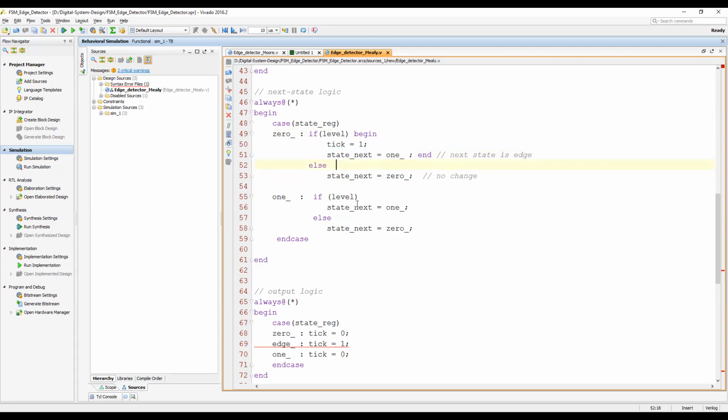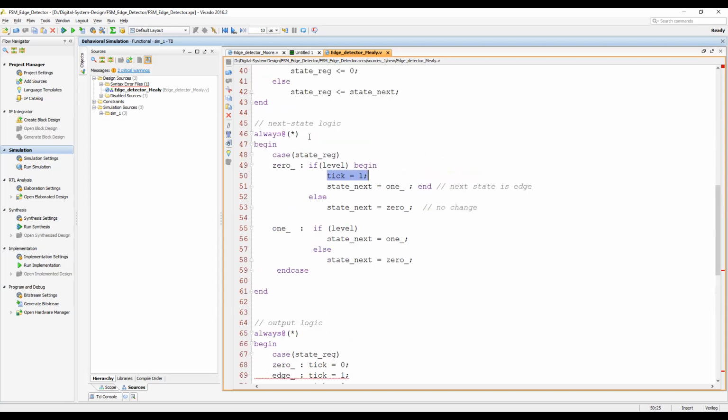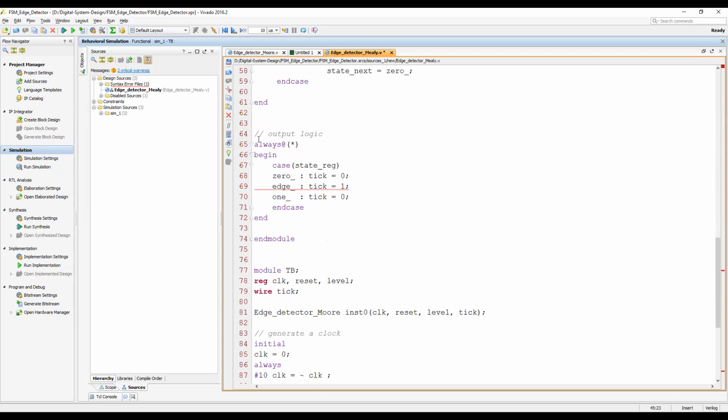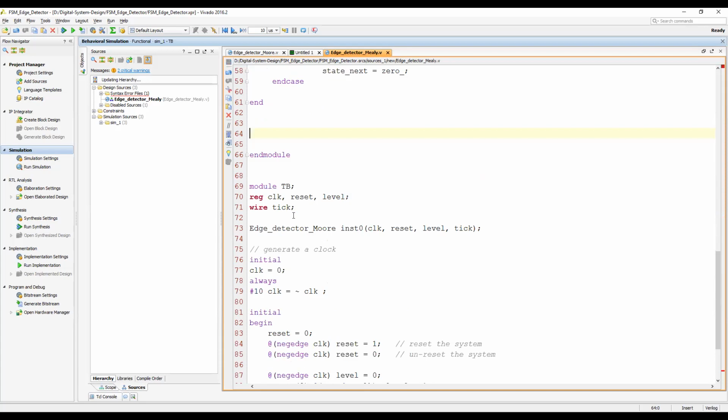When you go to the 1 state, if level is high, you will remain at the same state. If it is 0, you will go to the 0 state. Okay, so here I need to combine next state logic and output logic. Okay, because this is a special case where I'm using a Mealy state machine, so I do not need to generate separate output logic.